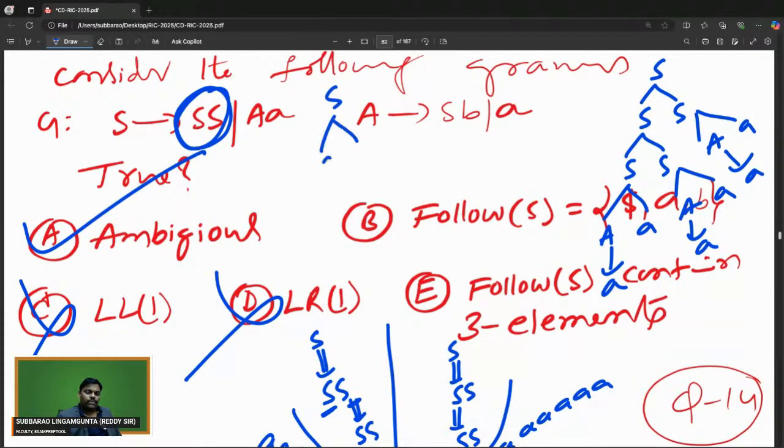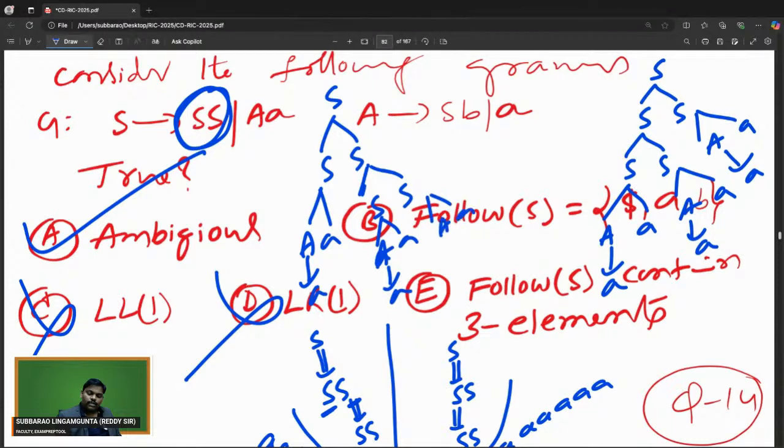S goes to SS. Now I am expanding the right side. In SS, this S is replaced by AA, this A by a, this S by AA, this A by a, this S by AA, and this A by a. So like that you have to do it.